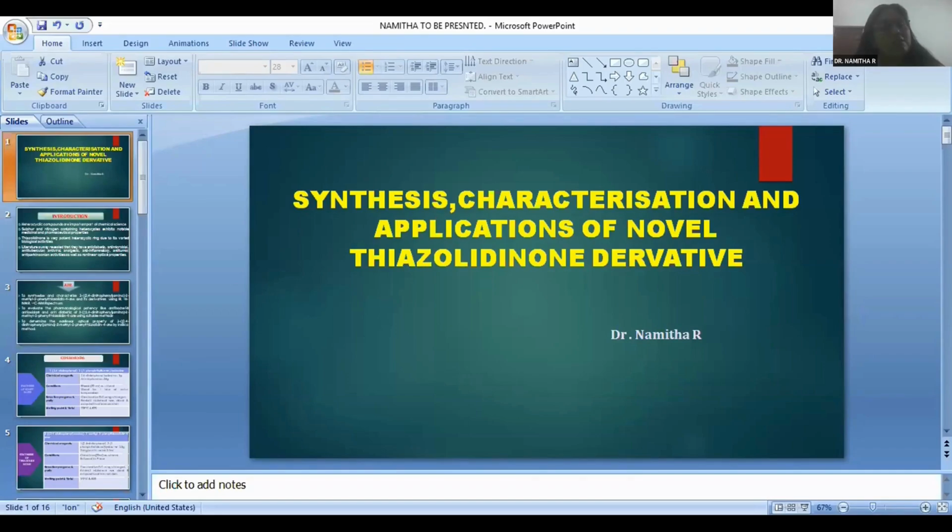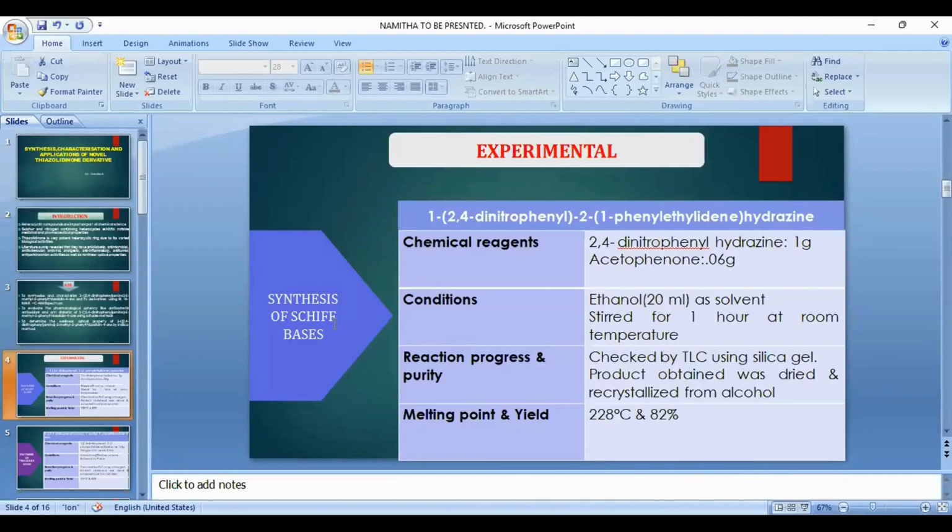First one is the synthesis of Schiff base from the starting compounds 2,4-dinitrophenylhydrazine and acetophenone. Here, equal moles of 2,4-dinitrophenylhydrazine and acetophenone were stirred for 1 hour by using ethanol as solvent. In the first step, synthesis of Schiff base.